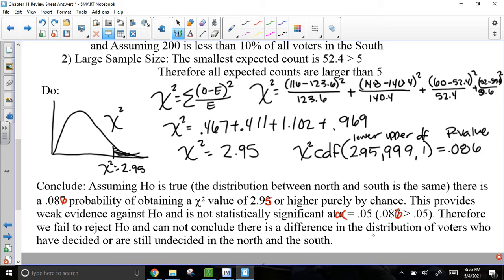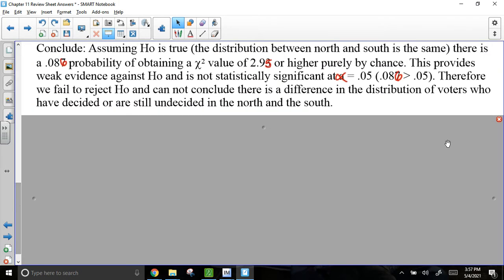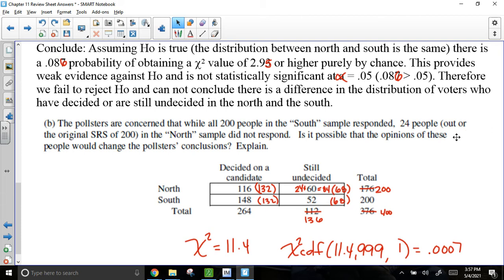Okay, do I need to write the follow-up analysis? No, because I did not reject the null hypothesis. However, if you look at the last portion, this last portion might get a little bit tricky, and I don't want you guys to worry about it too much, but it says the pollsters are concerned that while all 200 people in the South sample responded, there were 24 people out of the original 200 in the North that just didn't end up responding.